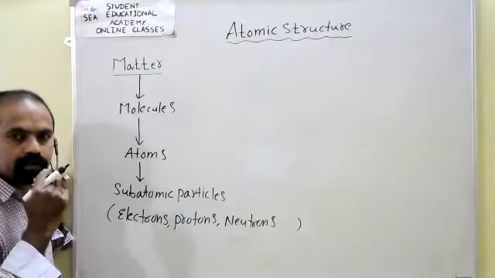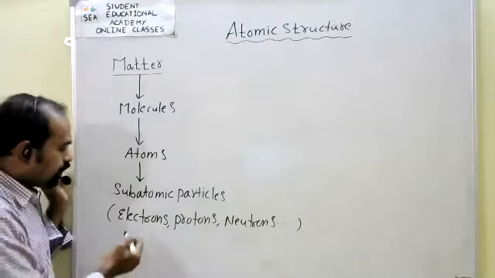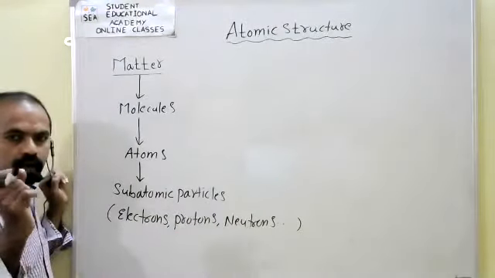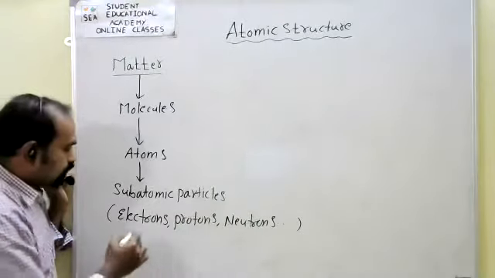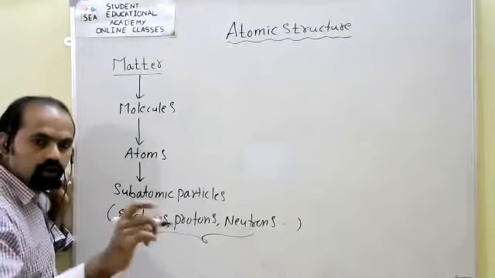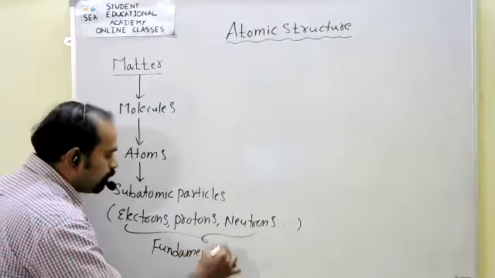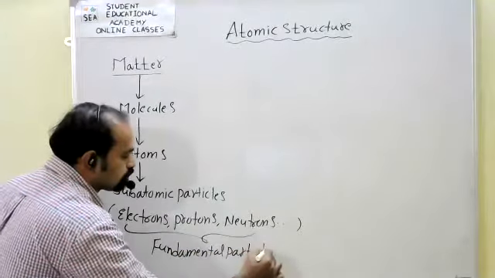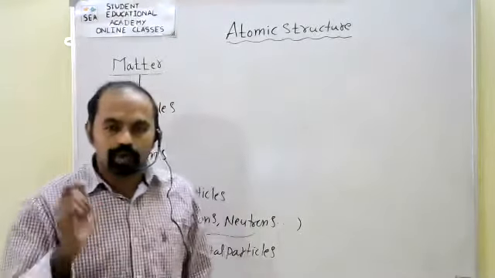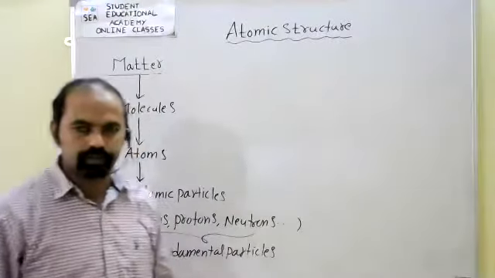Out of that, the important subatomic particles are electrons, protons, and neutrons. Particularly, these three subatomic particles are also called fundamental particles, the main important particles. What are fundamental particles? Electrons, protons, and neutrons.